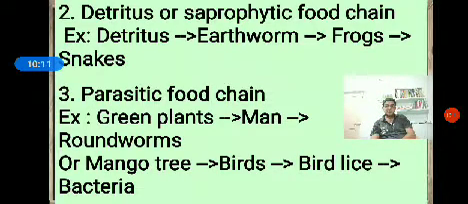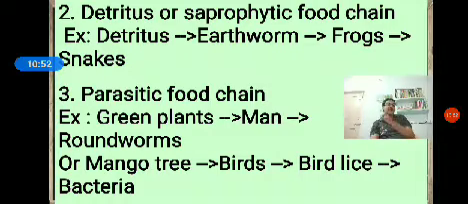When we come to the detritus or saprophytic food chain, the food chain in which the food energy passes from dead organic matter to saprophytes is called the detritus or saprophytic food chain. Here, the first trophic level is the detritus, eaten by saprophytes. Detritus, dead organic matter, is eaten by a saprophyte animal called an earthworm. Earthworms are eaten by frogs. Frogs are eaten by snakes. Like that, one food chain is formed.